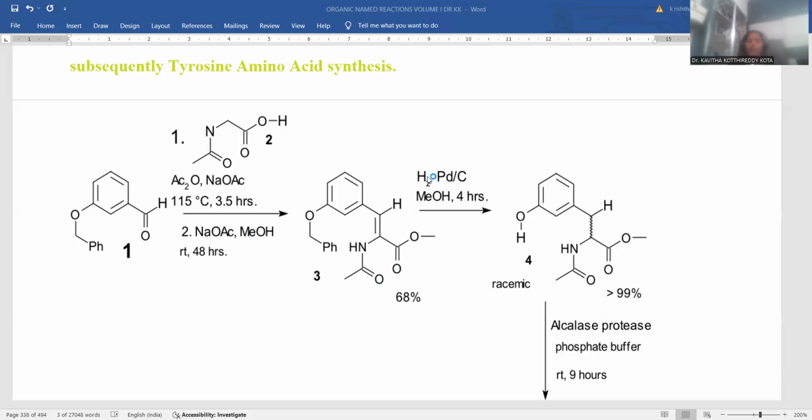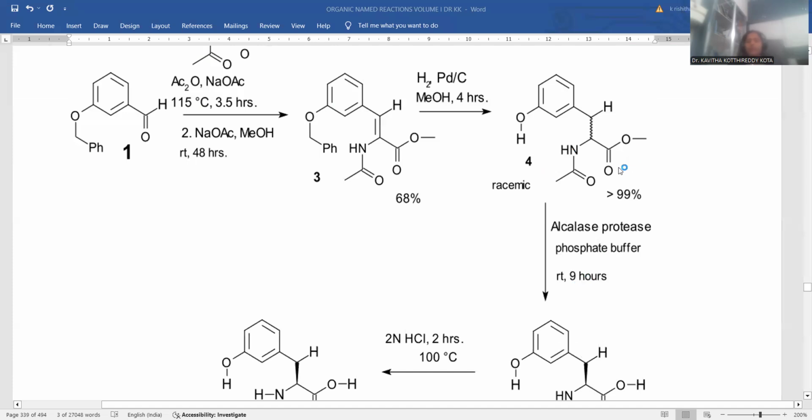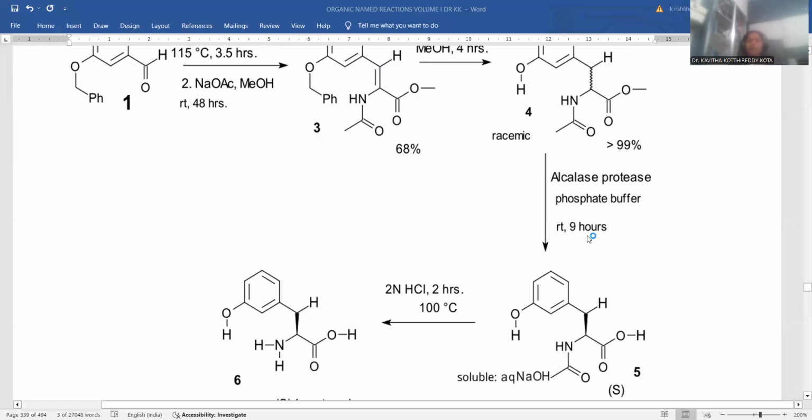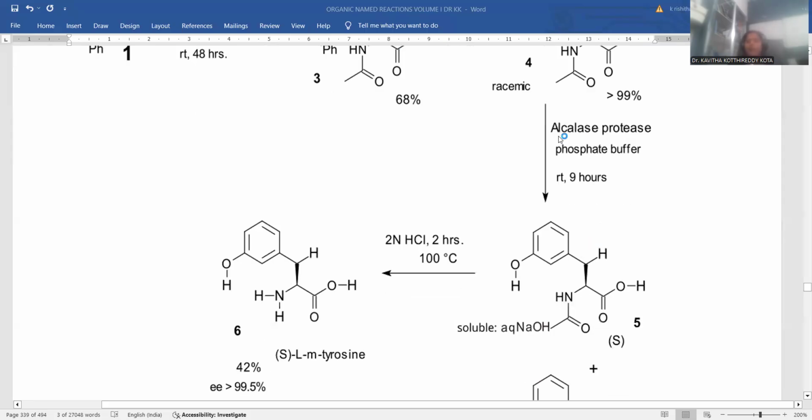Further you can go for a hydrogen palladium carbon reduction. If the reduction takes place, whichever side chain ether is there is subsequently transformed into hydroxyl functionality. We are not changing this N-acetyl group and this kind of ester functionality. Rather, the double bond is totally disappeared because we are doing reduction, right? Reduction will go for the saturation of the olefinic bond into a saturated alkane, right?